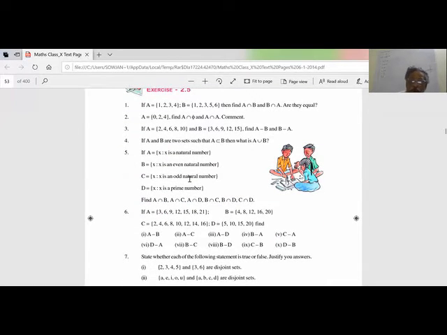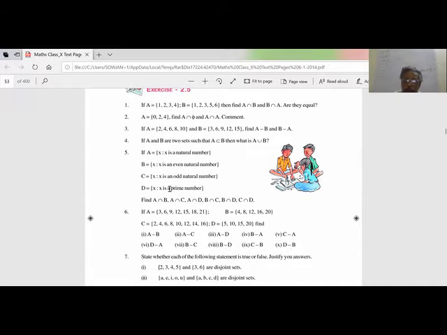C is the odd natural numbers. D is the prime numbers. We are not asking for the union, it is the intersection. What is common in these? 4, 6, 8, 9 are not common. It is not an odd number. So it comes from 1, 3 like that.